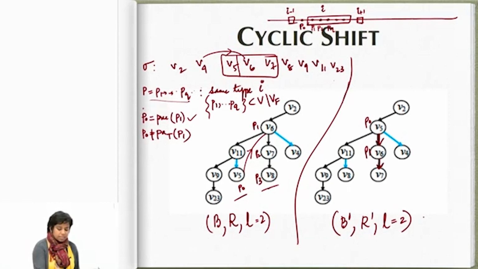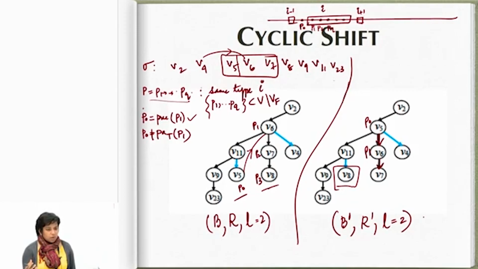This last edge that appears in this path P no longer exists in this SBA, because V8 has taken on the position of V5. So V8 appears in the original position of V5, and V5 has now become the parent of P1.